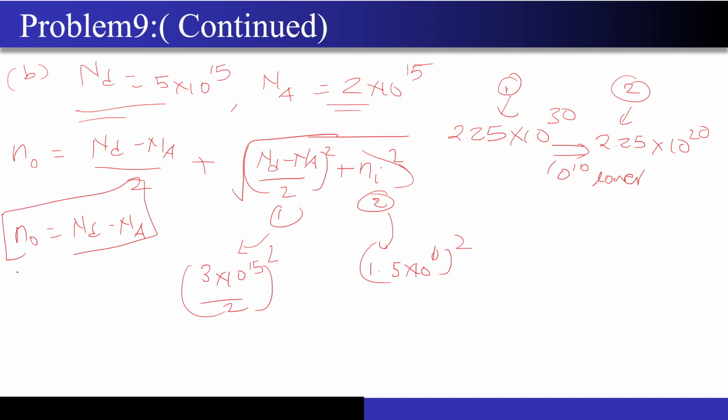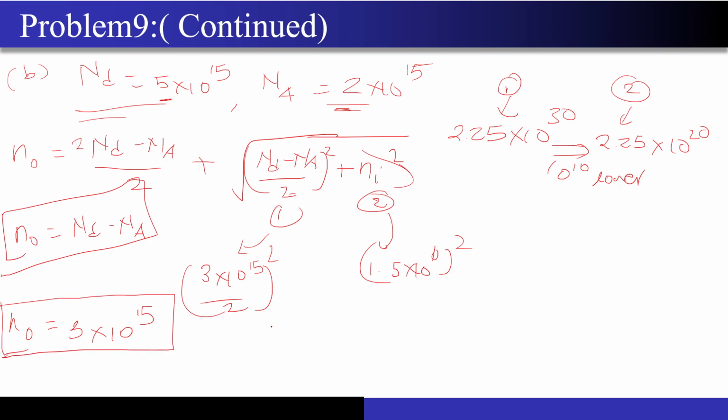Because the moment I take this (Nd minus Na)/2 plus (Nd minus Na)/2, there will be 2 in the numerator and this will get cancelled with the denominator, right? So this is the concentration of free electrons, and this value N naught will come out to be 5 minus 2 into 10 to the power 15, so it will come out to be around 3 into 10 to the power 15. So this is the concentration of free electrons, right?